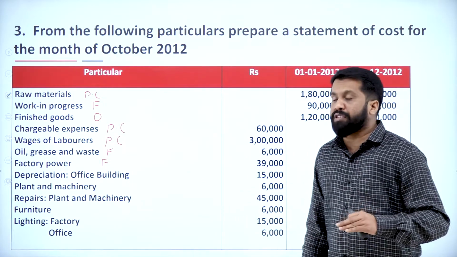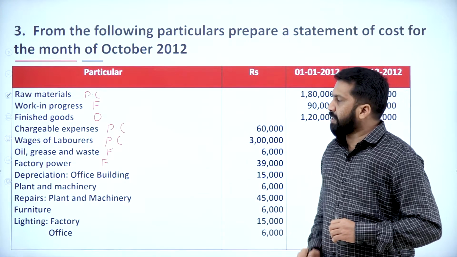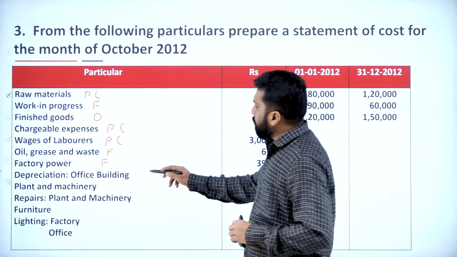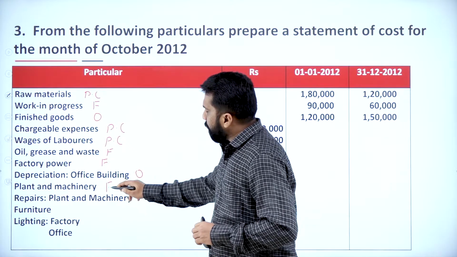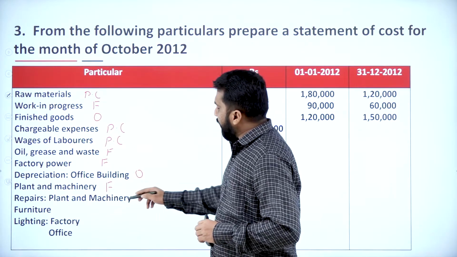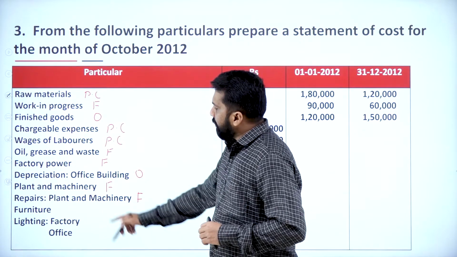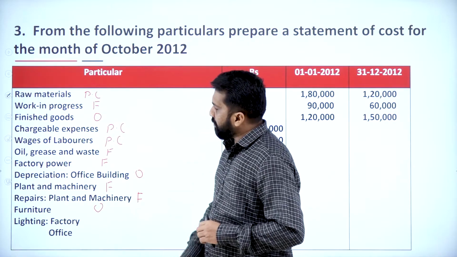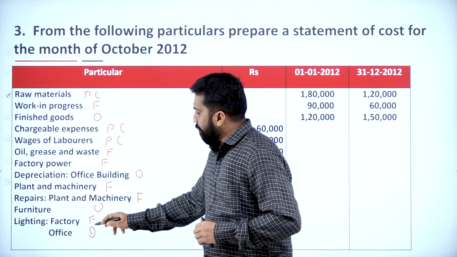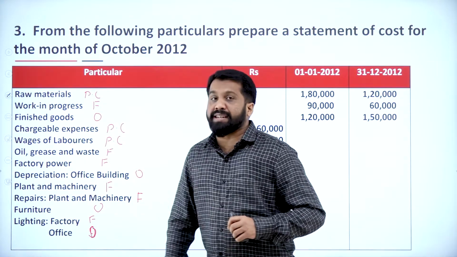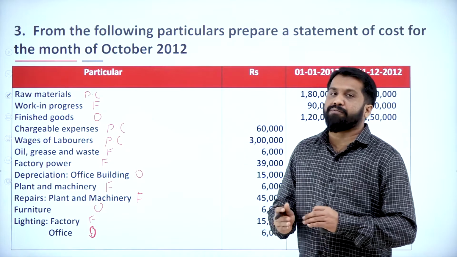Depreciation: we have office building and plant and machinery. Office building comes under office, plant and machinery comes under factory. Repairs, plant and machinery, factory. Furniture, it is office. Lighting, it is factory. This is office. So 90% it is easy to remember or easy to find out. Why?